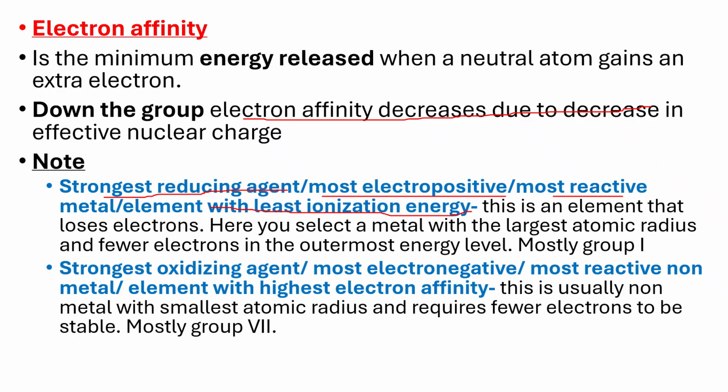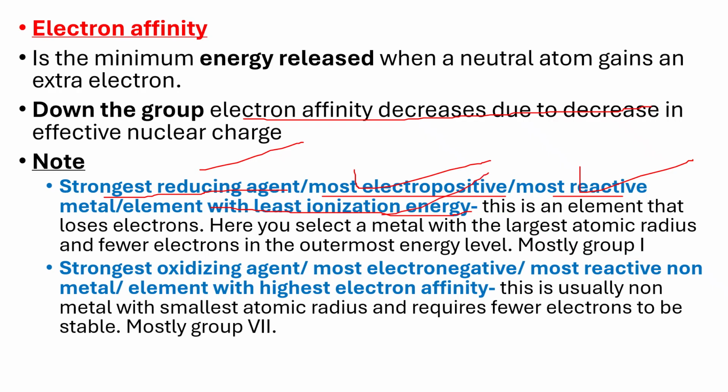When an element loses electrons, that particular element is a reducing agent. So if a metal can easily lose electrons, we say that it is the strongest reducing agent, it is the most electropositive, it is the most reactive metal, it has the least ionization energy.